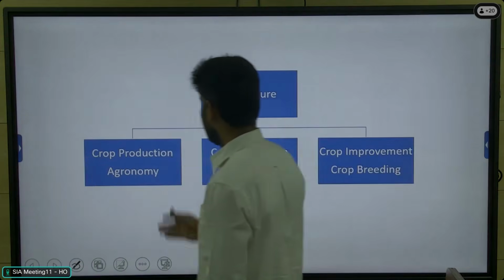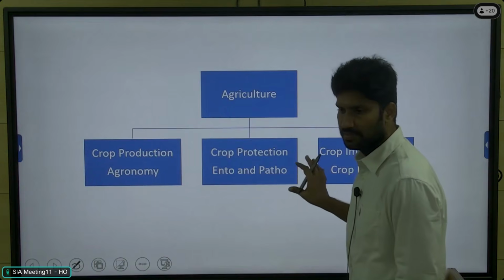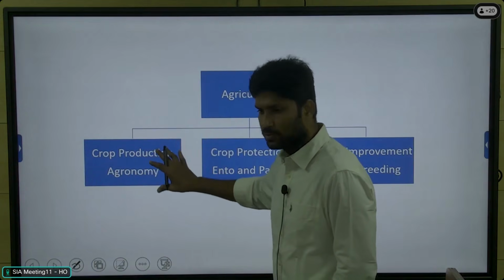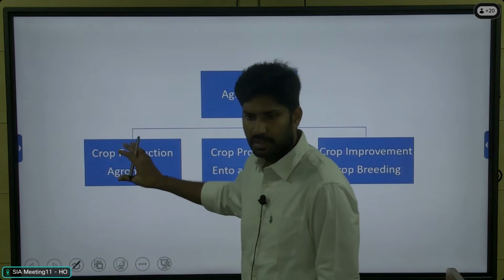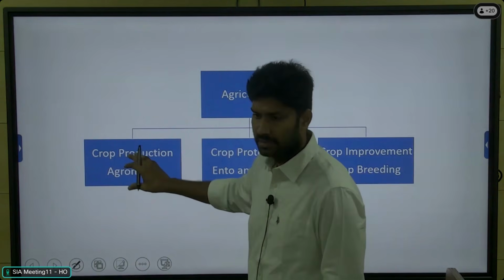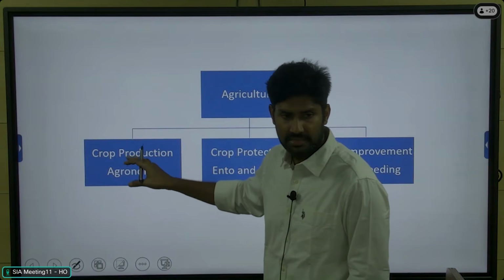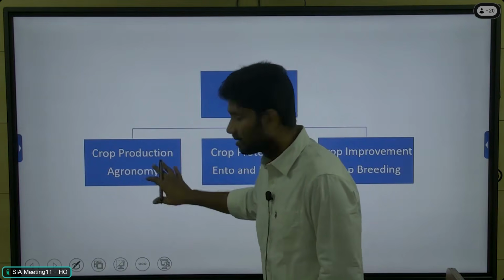So basically in our entire agriculture optional paper, we cover 3 major areas. In paper 1, crop production. The entire paper 1 deals with crop production. It's called the agronomy area: cropping systems, cropping patterns, irrigation, weed science, soil science, soil and water conservation, and dryland agriculture. So we cover the crop production area.